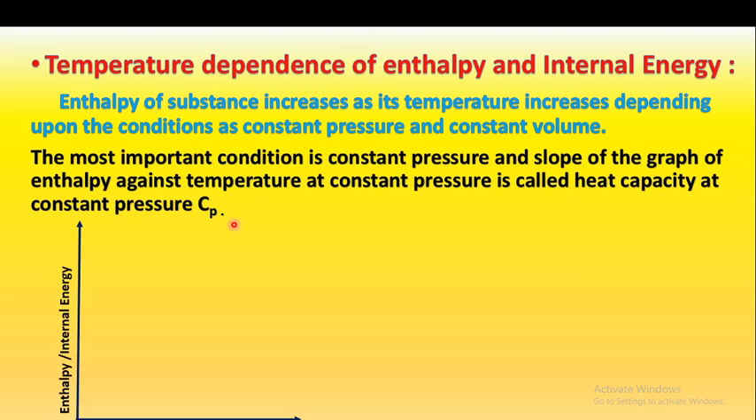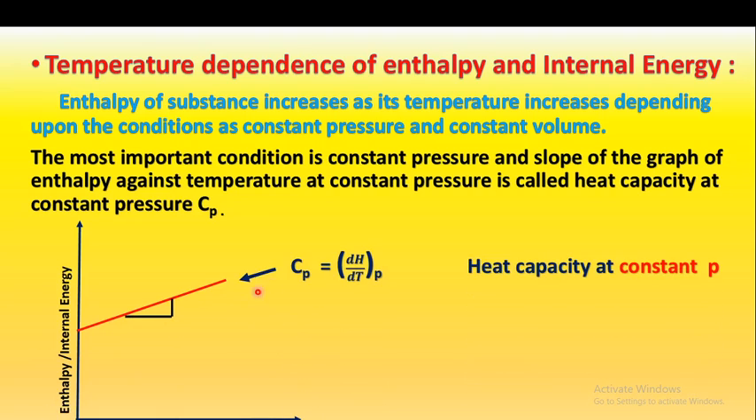So if we plot the enthalpy or internal energy against the temperature, the slope of this graph indicates that at constant pressure, the heat capacity at constant pressure, Cp, is equal to dH, the change in enthalpy on the y-axis, and the x-axis is temperature. Therefore, dH upon dT. But what are these conditions? These are conditions at constant pressure. Therefore, Cp is equal to dH upon dT at constant pressure, and this is the heat capacity at constant pressure, that is Cp.